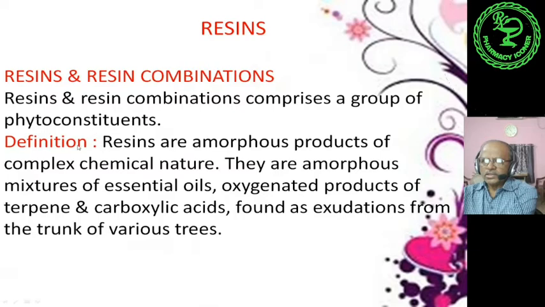The definition says the resins are amorphous products of complex chemical nature. What are those amorphous products? They are amorphous mixtures of essential oils, oxygenated products of terpenes, and carboxylic acids. These three things are found as exudations from the trunk of various trees.